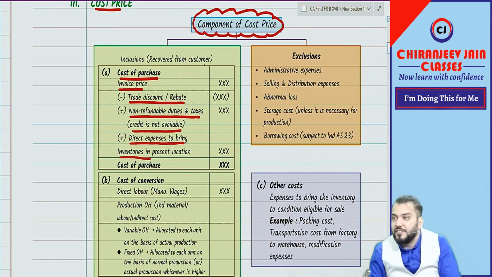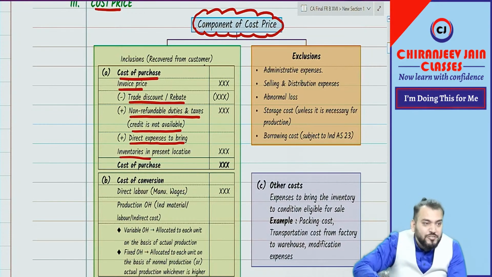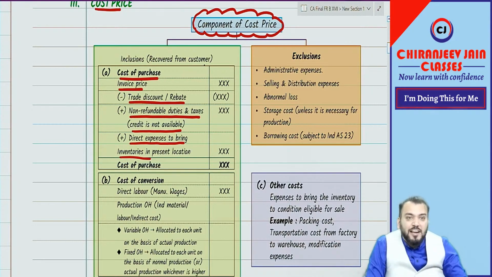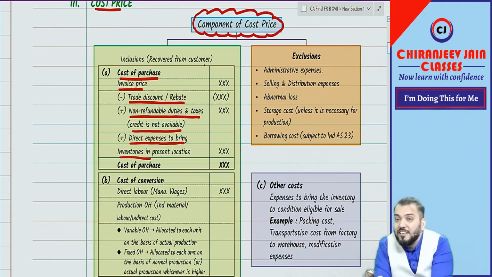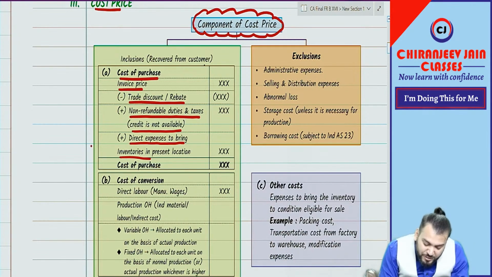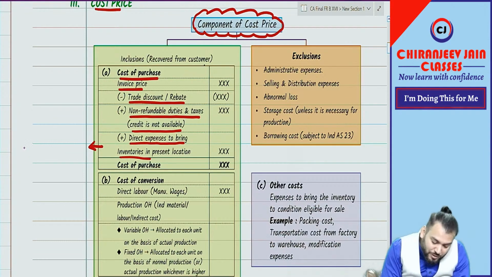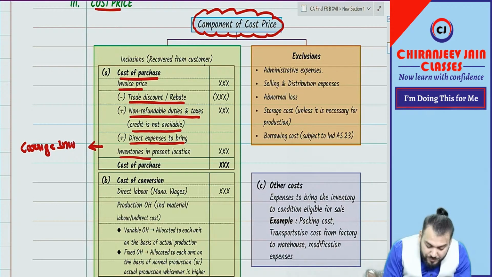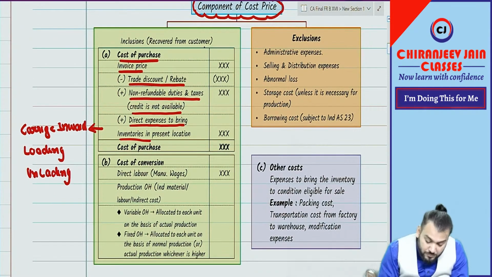inventory to its present location. Present location means stock in trade will be brought where? In the warehouse directly. Raw material will be brought where? In the factory. So wherever you are bringing it, the cost of bringing will also be added. Can you give me some examples of the direct expenses to bring the inventory to its present location? Freight. Carriage inward. Any loading, unloading, any more?